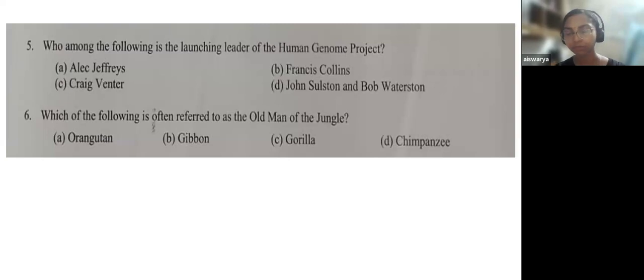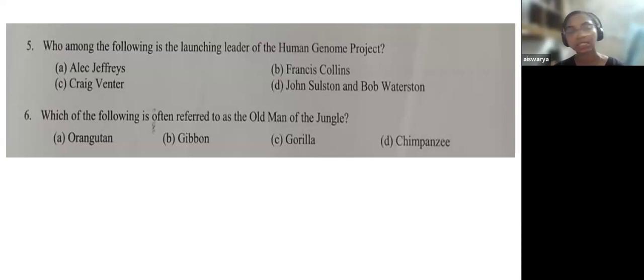For a general biology student it will be difficult, because all these other names, apart from the answer, are also involved in genome projects, not particularly the Human Genome Project, but they are associated with this field. So it would be difficult to make an assumption and use elimination tricks.